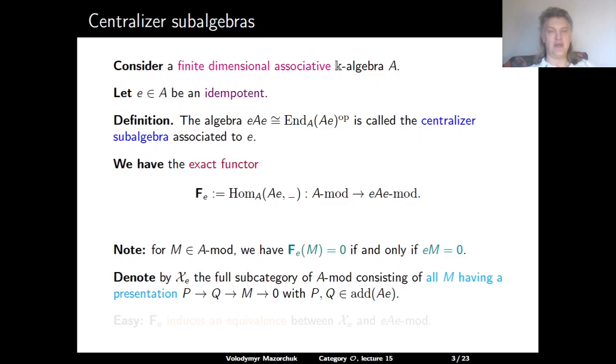Let us denote by X_E the full subcategory of A-mod consisting of all modules which have a two-step presentation by projectives in the additive closure of the module AE. And it is very easy to check that the functor F_E provides an equivalence between the category X_E and the category of modules over EAE.